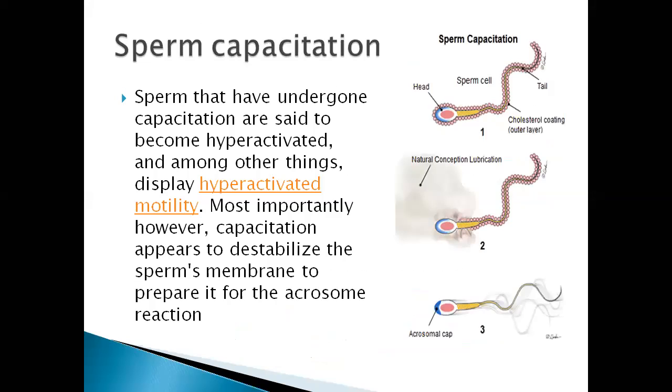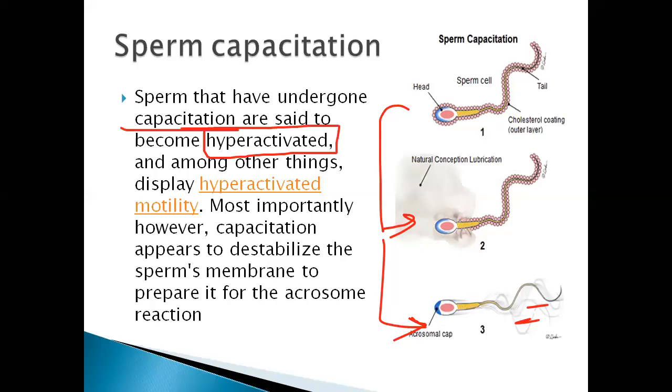The cholesterol coating as an outer layer you can see on the sperm should be removed over a series of events in this diagram. You see the cyclical changes here. So the increase of motility that you can see here is because of removal of the adherent proteins and fat material surrounding them. The sperms that have undergone capacitation are said to become hyperactivated, and among other things, they display hyperactivated motility. Most importantly, however, capacitation appears to destabilize the sperm's membrane to prepare it for the acrosome reaction.